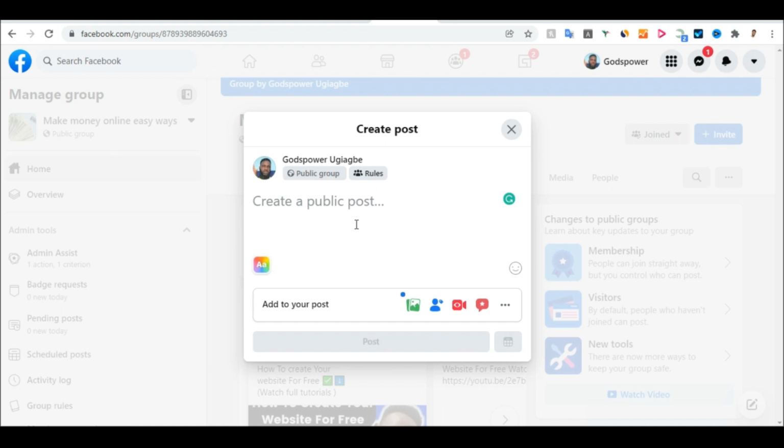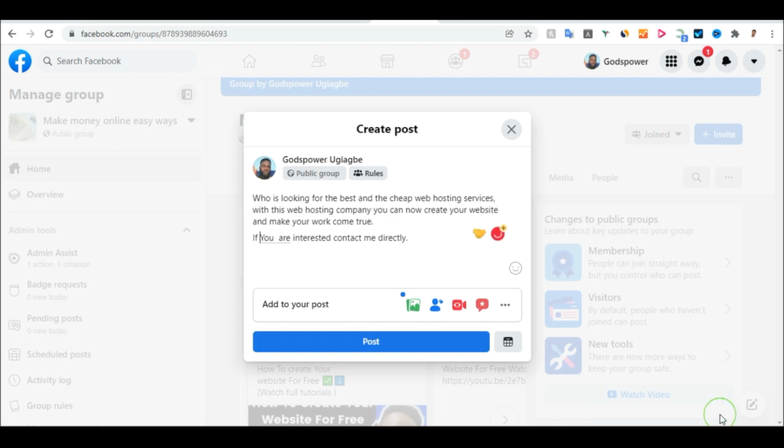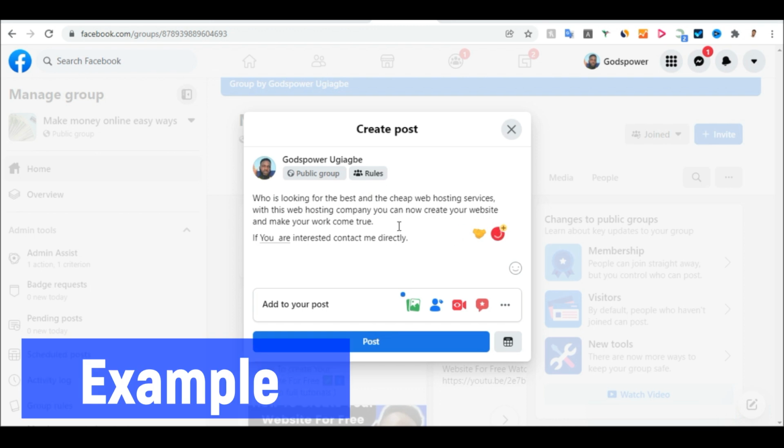Let me show you the kind of articles that you can write when you are in any group, whether it's a web hosting company, affiliate, freelance, and all those things. Just wait and I'll show you. So I just write a short message here. You can see this post that I just wrote: who is looking for the best and cheap web hosting service? With this web hosting company, you can create your website and make your work come true. If you are interested, contact me directly.